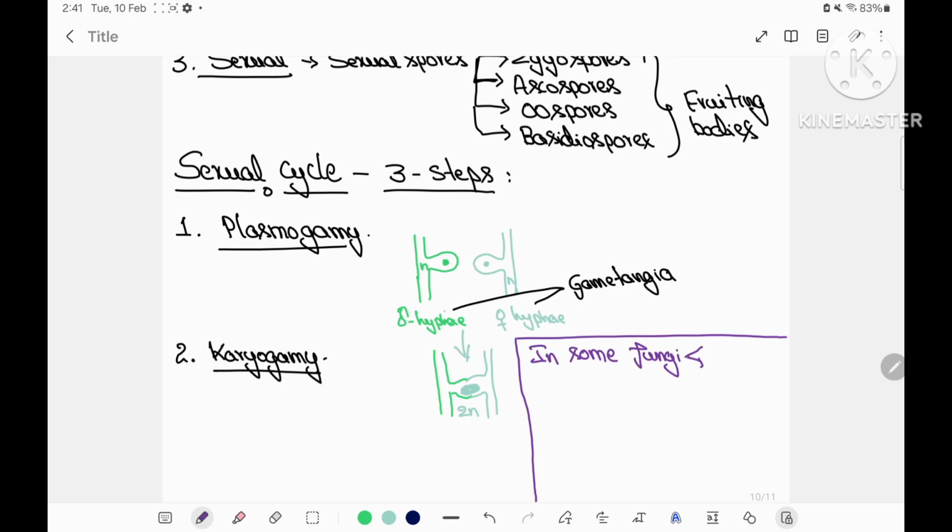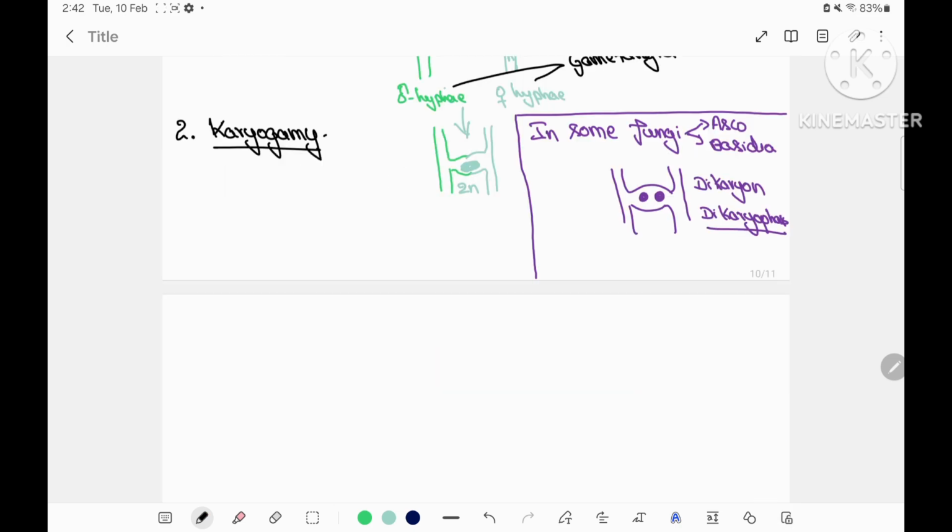In some fungi, immediately after plasmogamy, there is no fusion of the nuclei, and this is seen especially in the case of Ascomycetes and Basidiomycetes, which results in formation of a transient dikaryotic phase. A single cell contains two nuclei, and that condition is called dikaryon or dikaryophase.